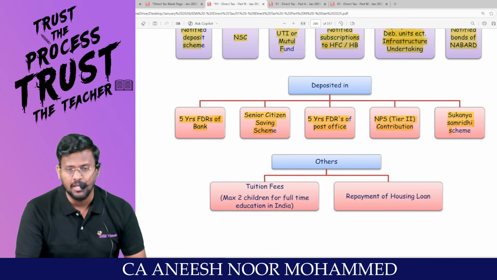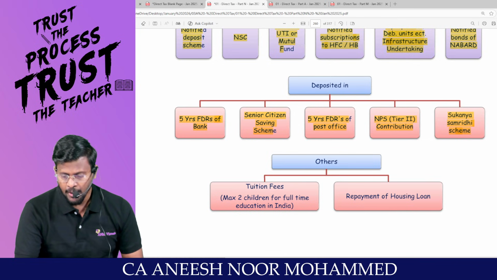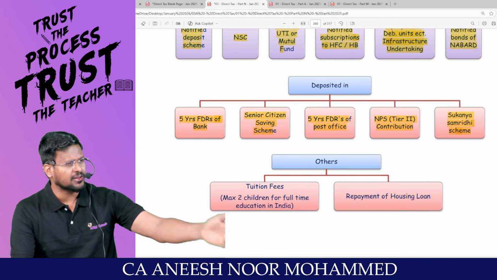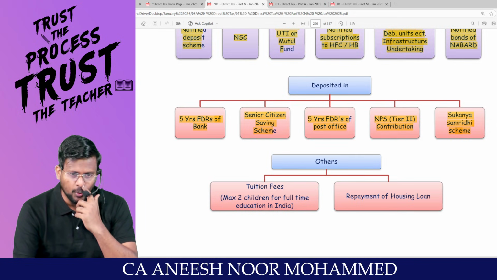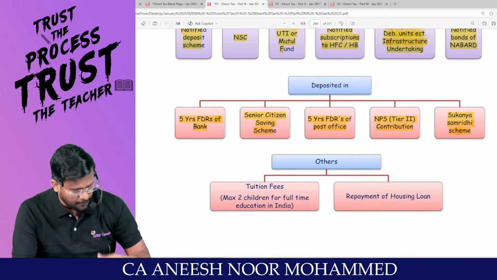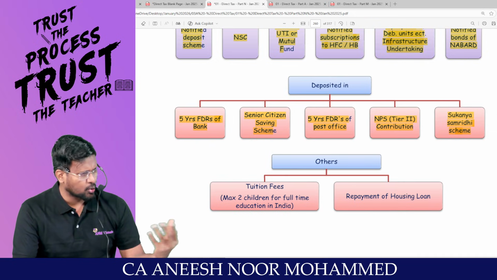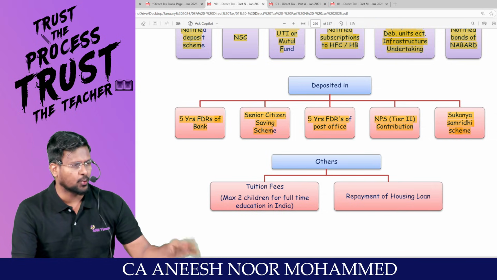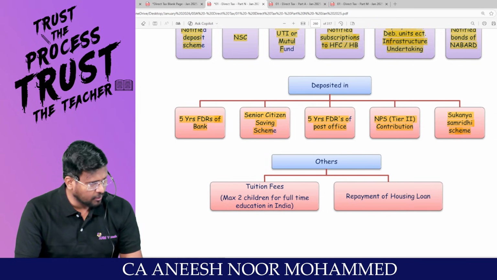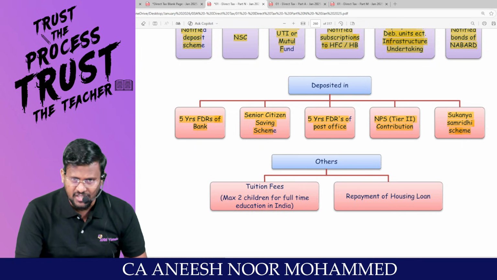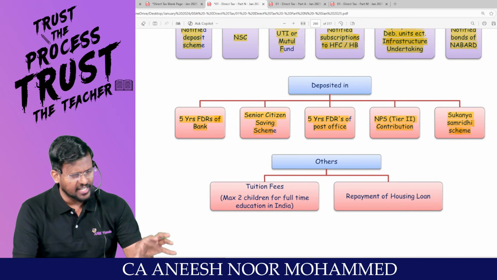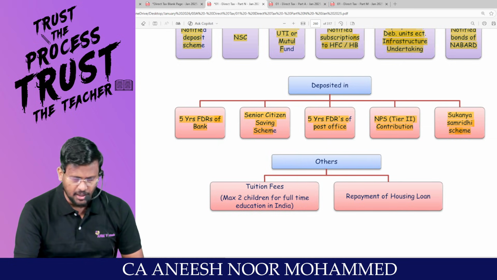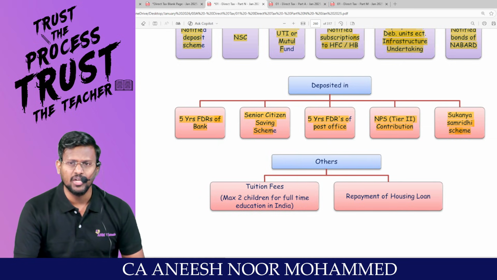Sukanya Samriddhi scheme, for example: if you are having a girl child, sir, after her birth, from the age of 1 or 2 or 3 or 4 or 5, you can start saving in her name. Every year some contribution like 1,000 rupees, 10,000 rupees, 20,000 rupees, and at her age of marriage, 18, 20, 24, 25, whatever it may be, you can withdraw. That means individuals who have a girl child can open the Sukanya Samriddhi scheme and they are entitled to claim deduction under 80C.